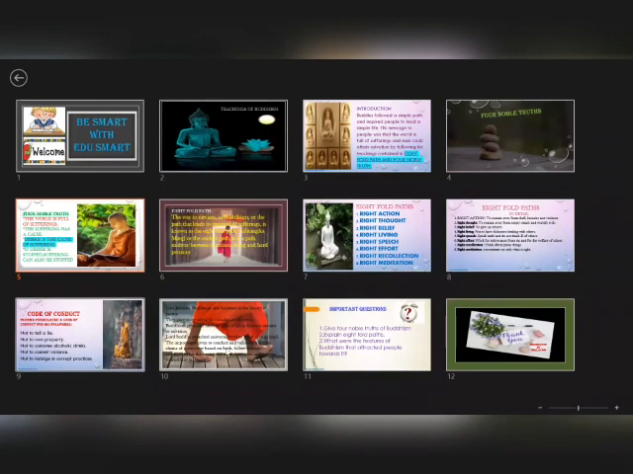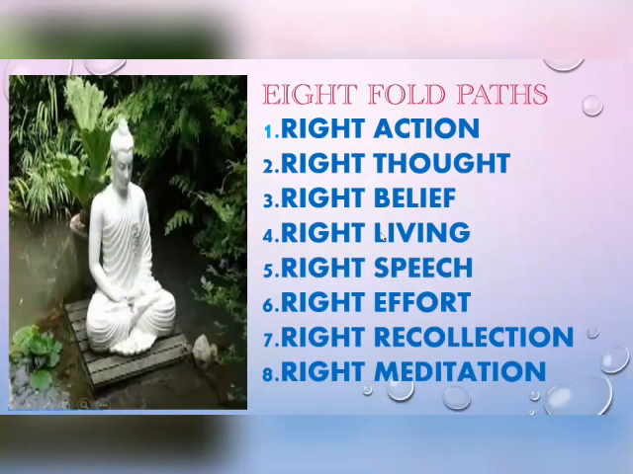And the next question is, explain the eightfold path. The eightfold path is: right action, right thought, right belief, right living, right speech, right effort, right recollection, and right meditation.